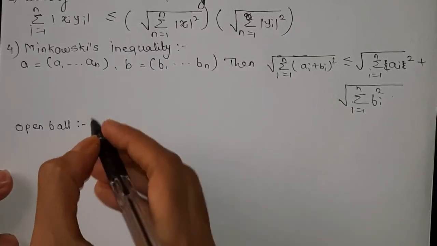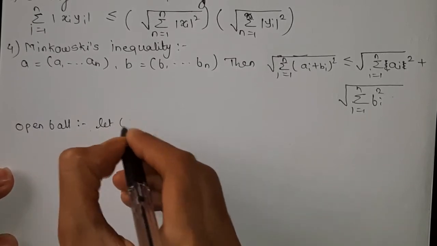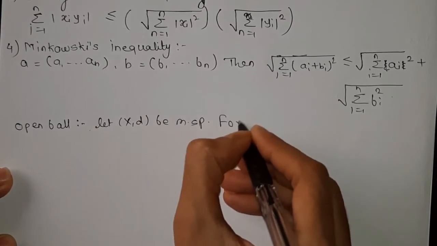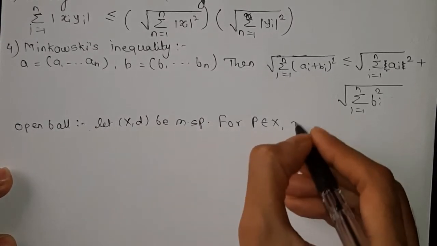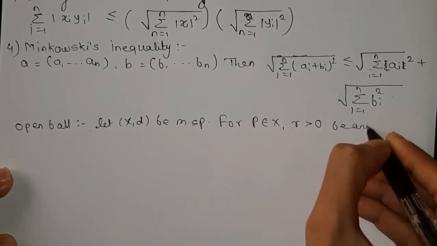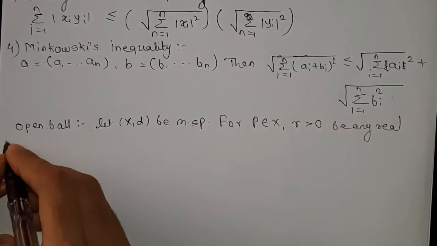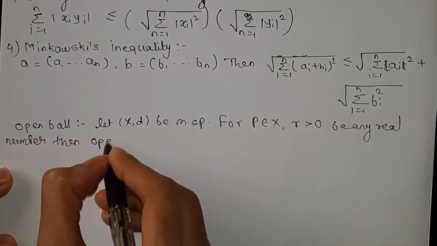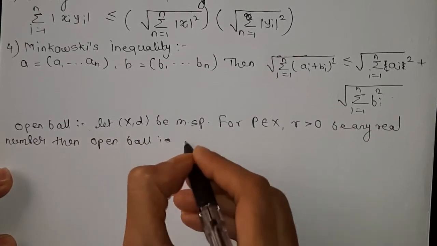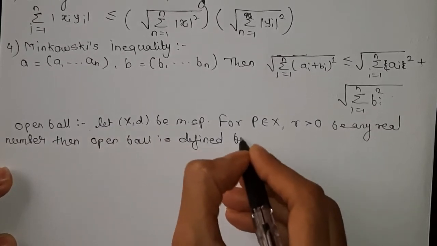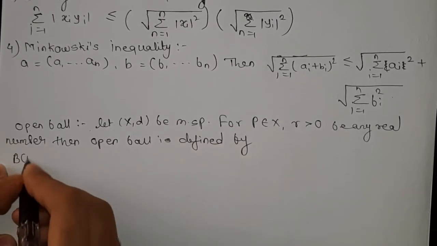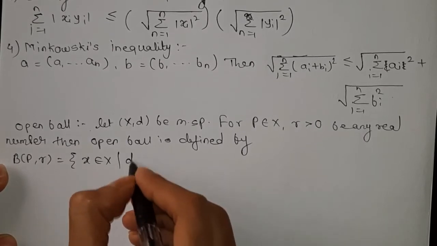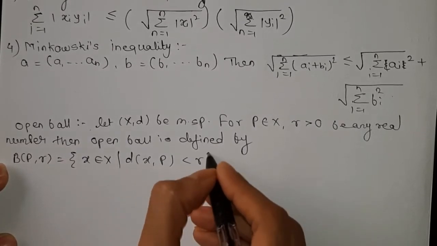The definition of open ball is: let (X, d) be a metric space, for p belongs to X, and r greater than 0 be any real number, then the open ball is defined by B(p, r) = {x belongs to X : distance between x and p is less than r}.